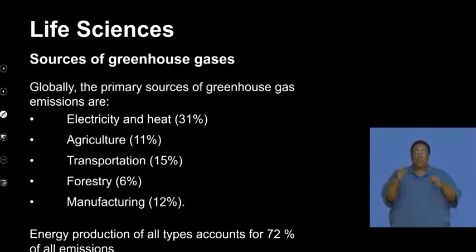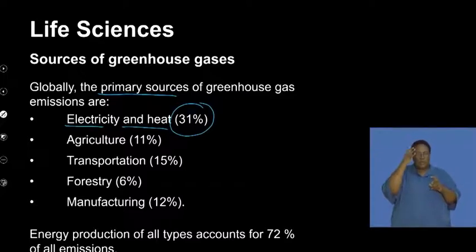Okay? As we wrap up this session, guys, we're going to talk about what these gases are and globally where they're produced from. These primary sources of greenhouse gases are electricity and heating, which makes up 31%. We also know that agriculture is a significant contributor.